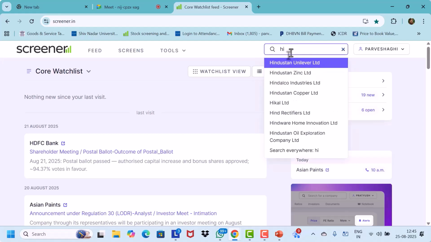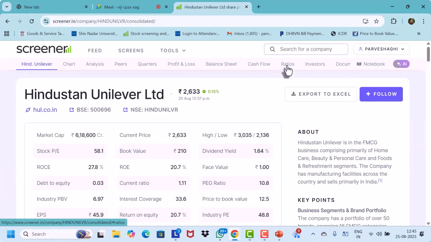Okay, Hindustan Unilever, which is a big FMCG company, a multinational company. So this is Hindustan Unilever, and if you can see, I have an account here. So I'll advise that everybody should open this account, by having your login ID and password, so that it gives you much better information. It's a free site, so you can get a lot of information if you are already logged in.